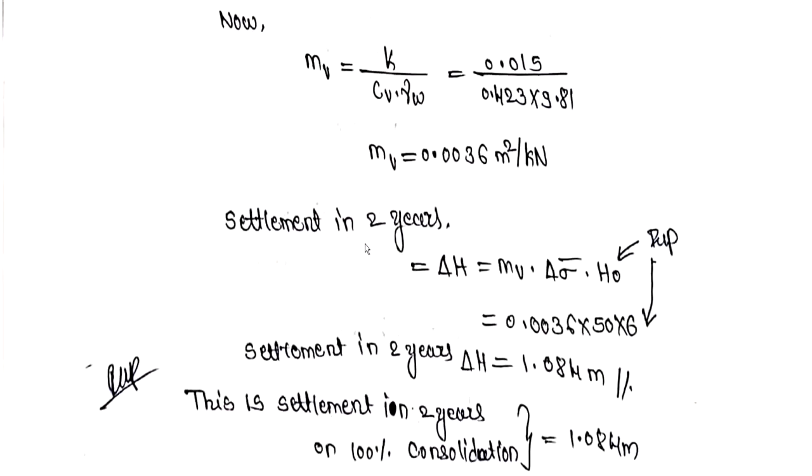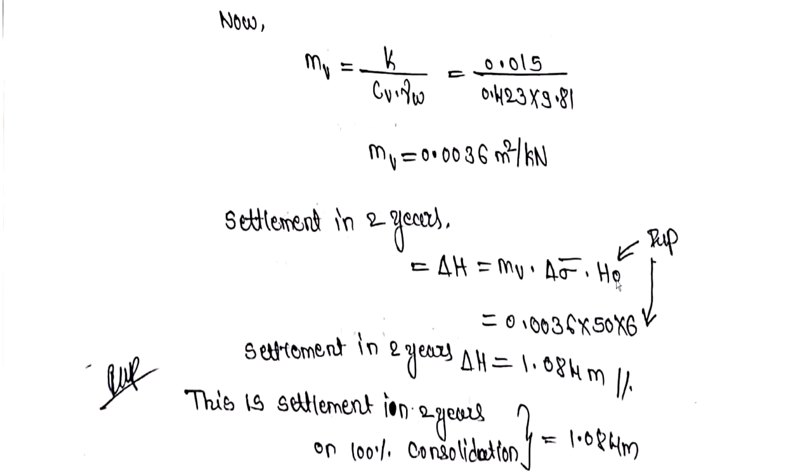Now settlement in 2 years. There are various formulas for settlement. So the most suitable formula is based on MV. So delta H is equal to MV into delta sigma dash into H naught. Delta sigma dash is the applied stress, that is 50, which they have given. MV in this case is 0.0036, which we have calculated over here, into 50 into 6, the thickness of the layer.